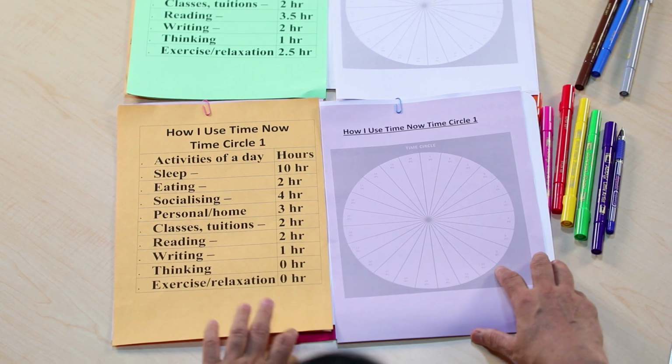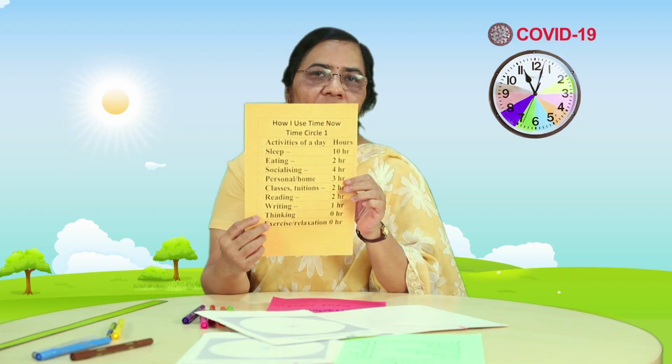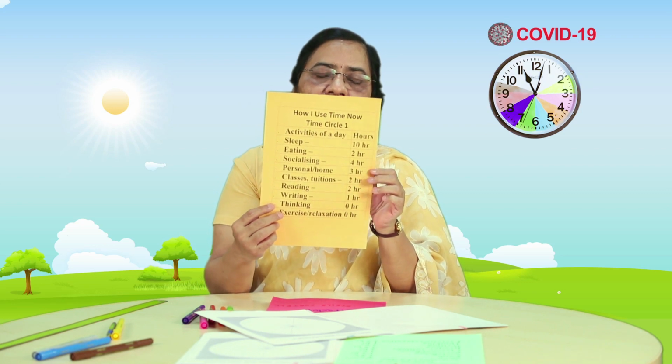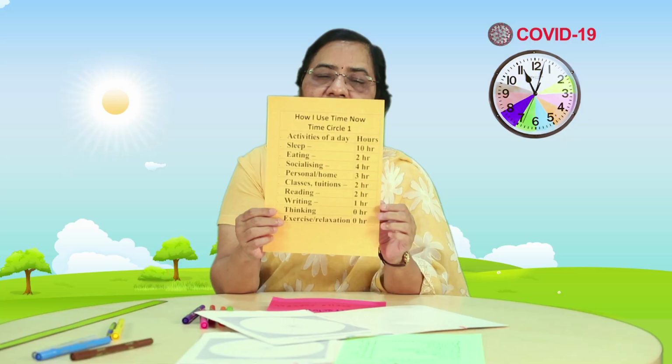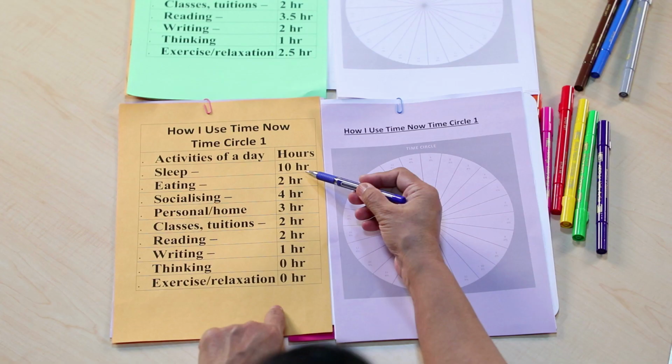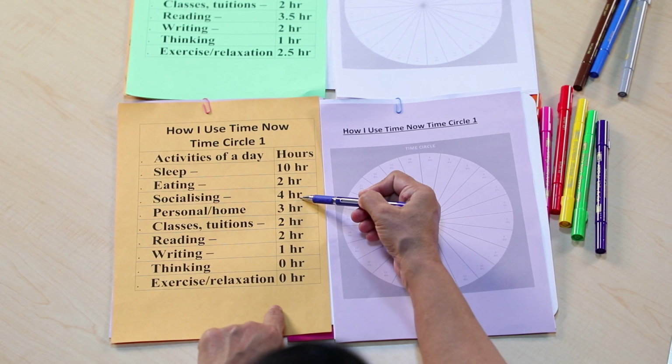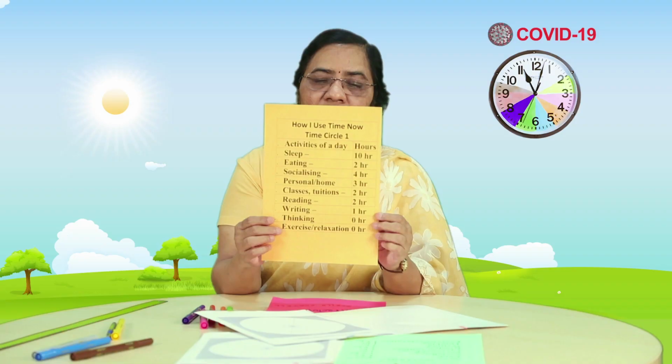First of all, we need to reflect on how we are spending our time in 24 hours. So if we look at this, the first activity is sleeping. Sleeping requires 10 hours. Then eating requires 2 hours. Socializing 4 hours. So this way we have to reflect on how we are using our time during 24 hours.